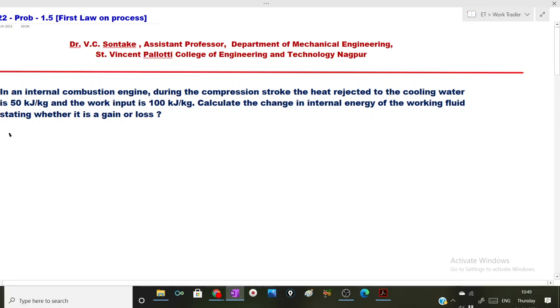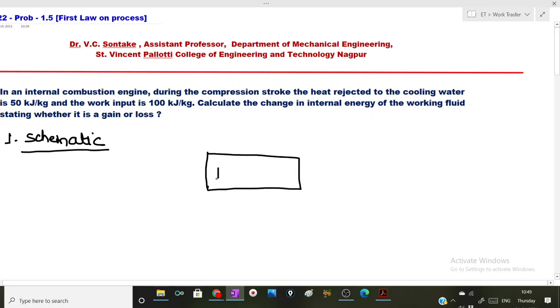So let us solve this problem. So let us first draw the schematic. We can draw the block diagram. There is an internal combustion engine. It is always a good practice in thermodynamics to draw the control volume and control surface.